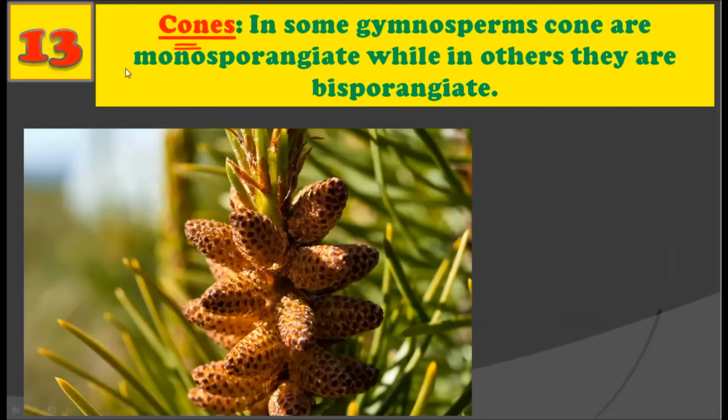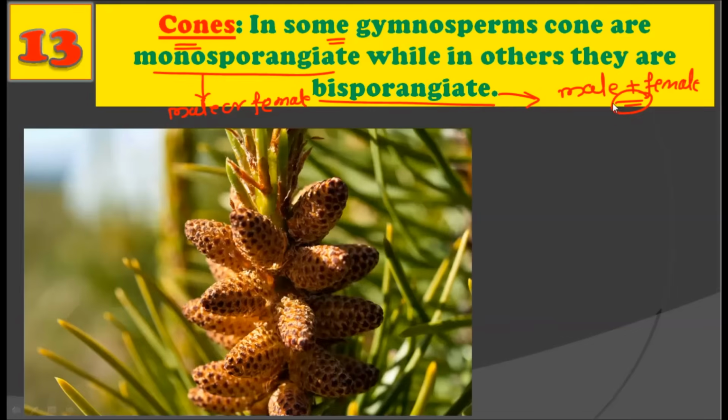All right. Now let's talk about the cones of the gymnosperms. In some gymnosperms, cones are monosporangiate, while in others they are bisporangiate. Monosporangiate means containing only one type of sporangia, that is either male or female sporangia. All right. Now, bisporangiate may contain the male plus female spores in one sporangium. All right. So the gymnosperm has two types of sporangia, that is monosporangiate or bisporangiate.